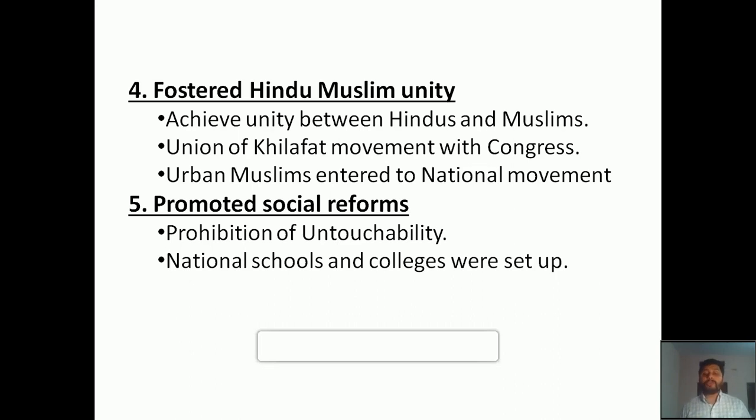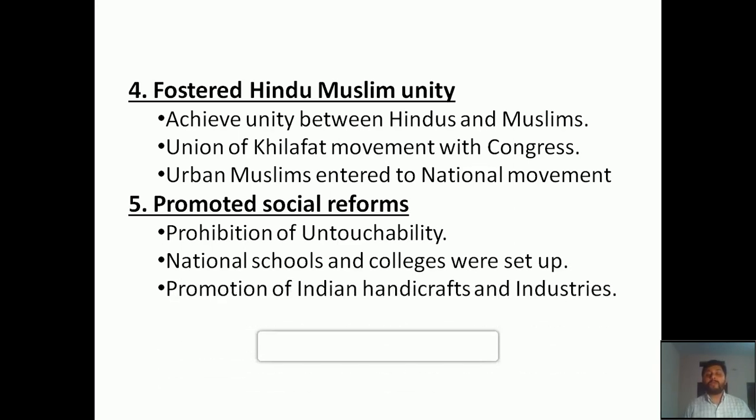And again, national schools and colleges were set up in different parts of the country under the leadership of different nationalist leaders. They founded a huge number of schools and colleges, and all of them were teaching about nationalism. So through that, a new generation came out of the schools, who had the power and fire of nationalism.